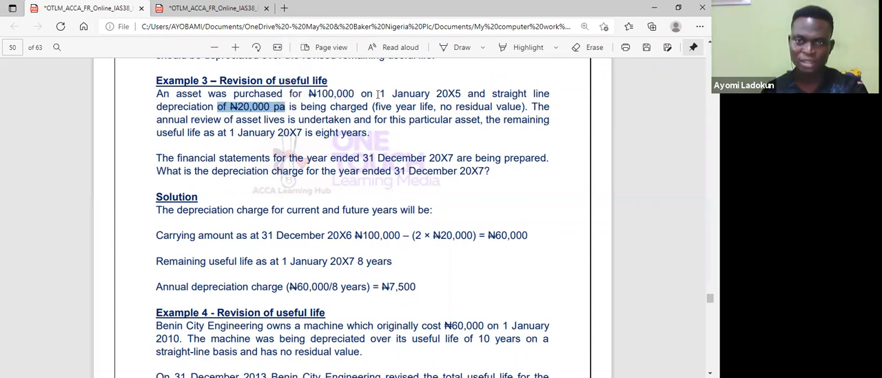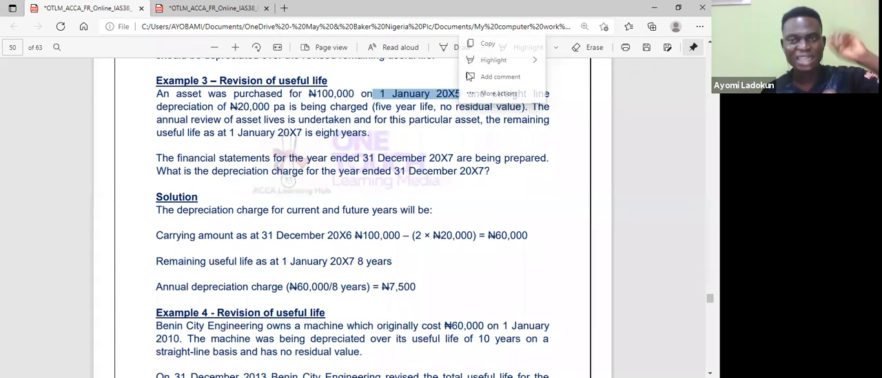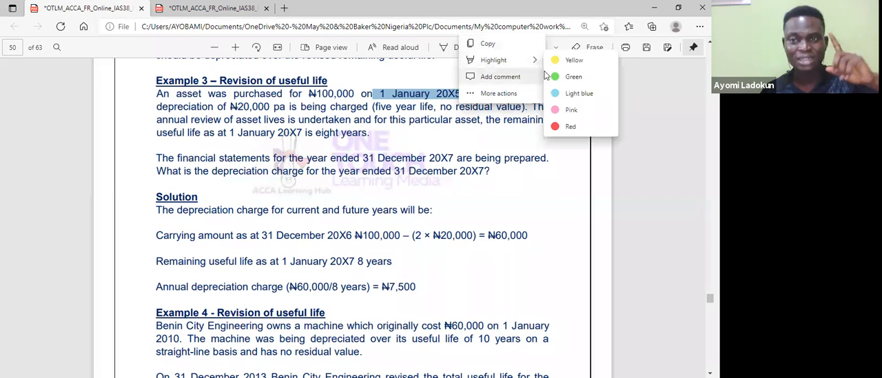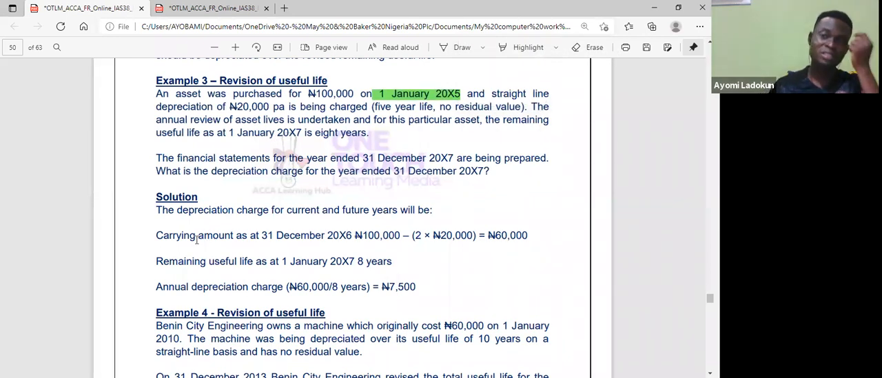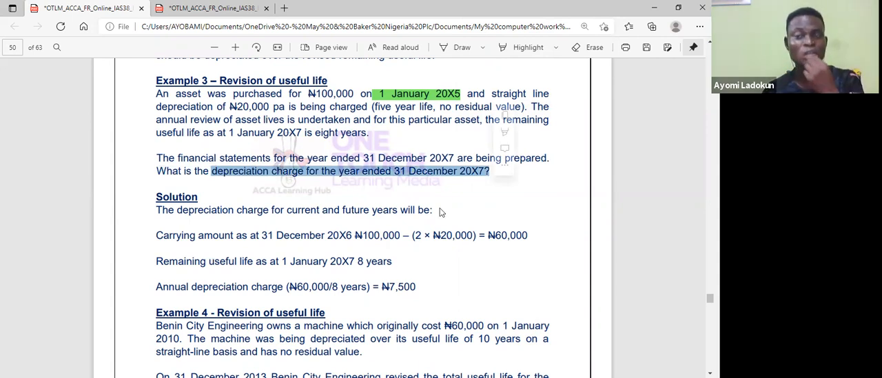Now I bought it 1st January 20X5. I have said it earlier and I'll keep saying it. Date is very important when you are dealing with a financial reporting question. So I bought it 1st January 20X5. The examiner is asking me, what is the depreciation that will be charged 2 years after? Did you see that? So that means I need to depreciate December 20X5. I'll depreciate December 20X6. Did you see that? Because it's the annual review of the asset life.